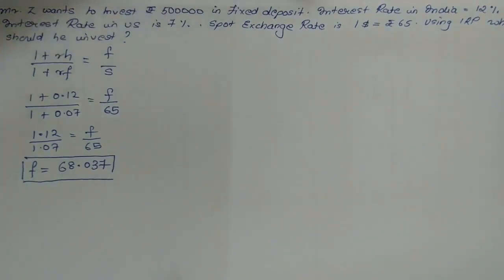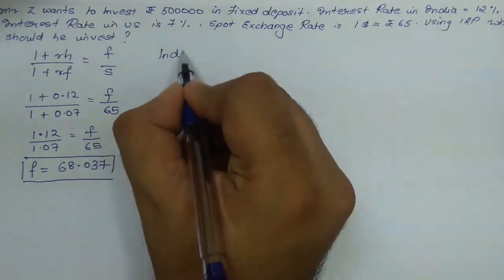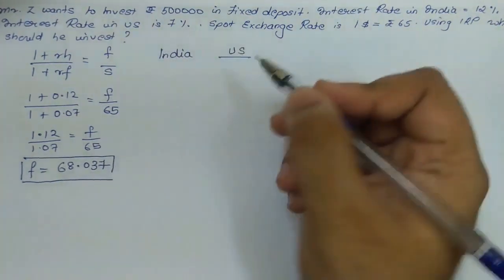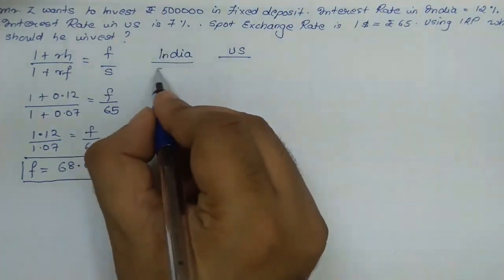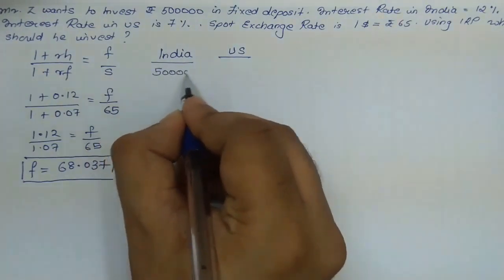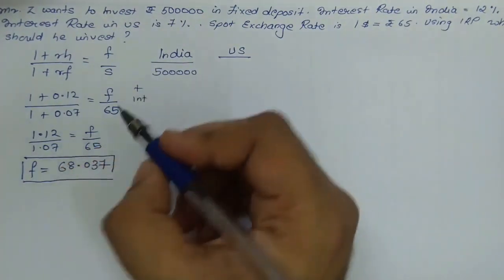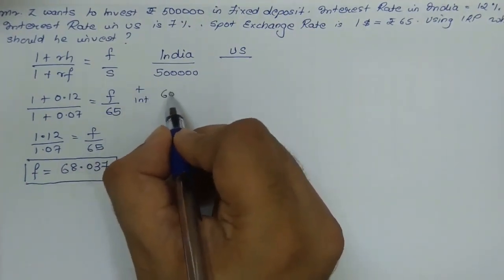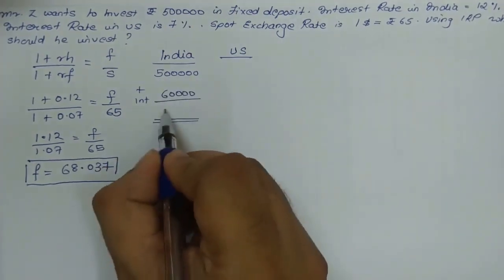Okay. Now again we will see that if we invest in India what would be the amount, and if we invest in US what will be the amount after maturity. So if in India he was supposed to invest, he would have invested the entire 5 lakhs rupees. At the end of 1 year he would get an interest of 60,000, which is at 12%. So the total amount at the end of 1 year he would have got 5,60,000.